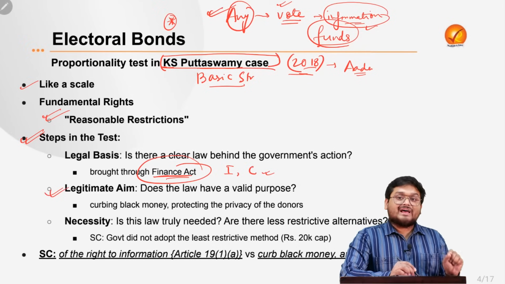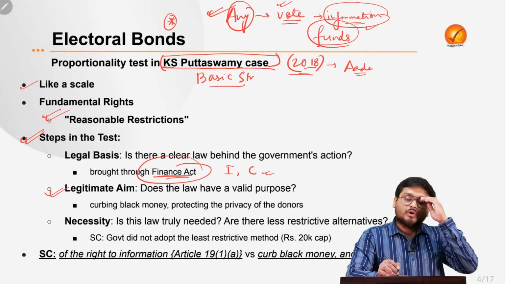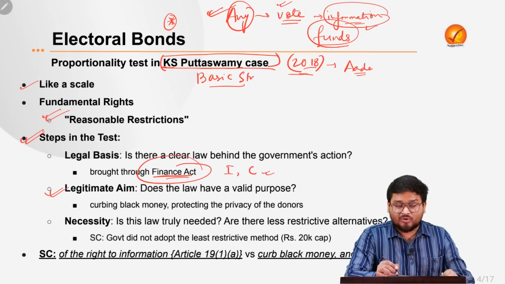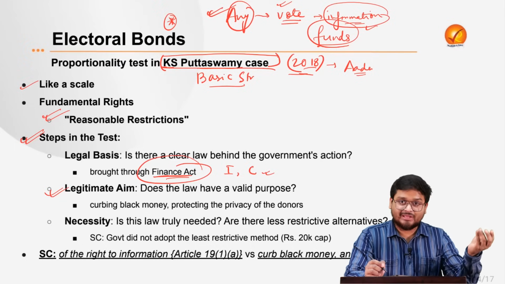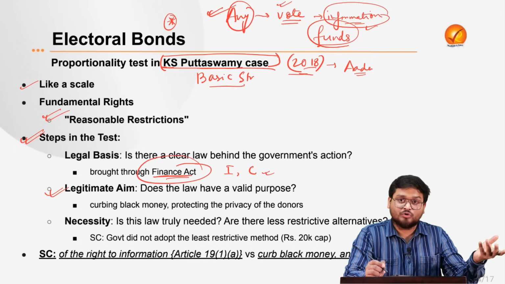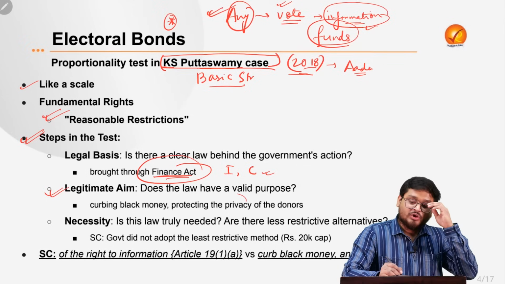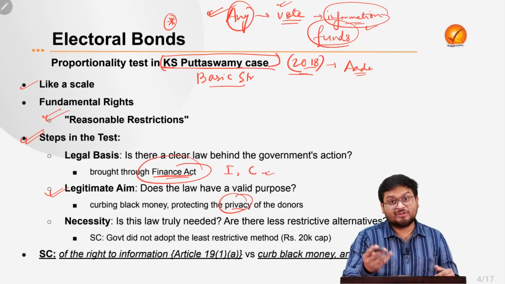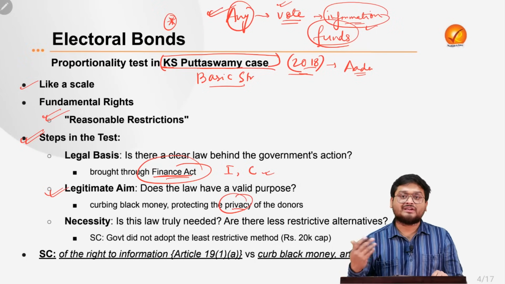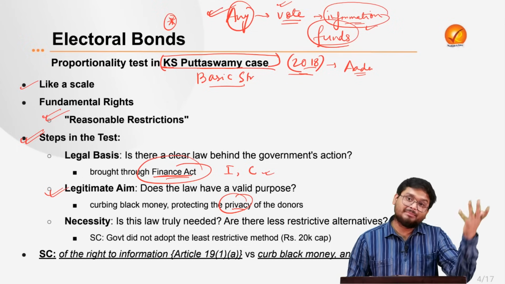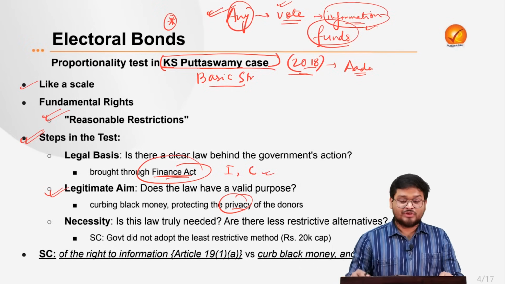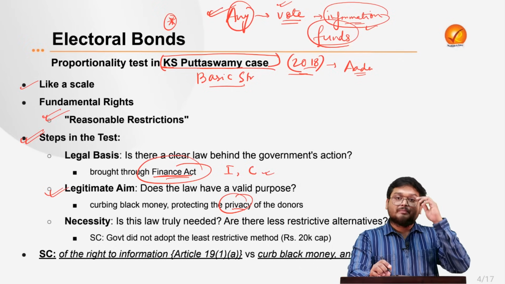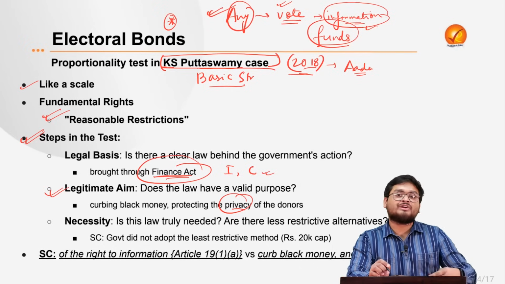Next, does it have a legitimate aim? Or say, what is the purpose of electoral bond? Remember I told you in the very beginning, it is to curb black money in the electoral norms, and also, for example, to protect the privacy of the donor. Some donors can say, I don't want my information to be made public with regard to my donation. Maybe the ruling party will be targeting me if I donate to the opposition party. So these are the two benefits that the electoral bond is trying to promote.